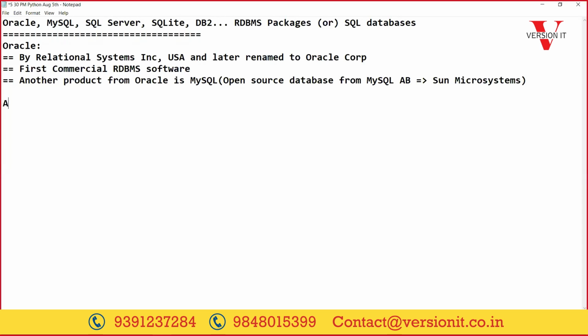When we take any RDBMS package, mainly they contain two components: SQL, and second, PLSQL or TSQL.